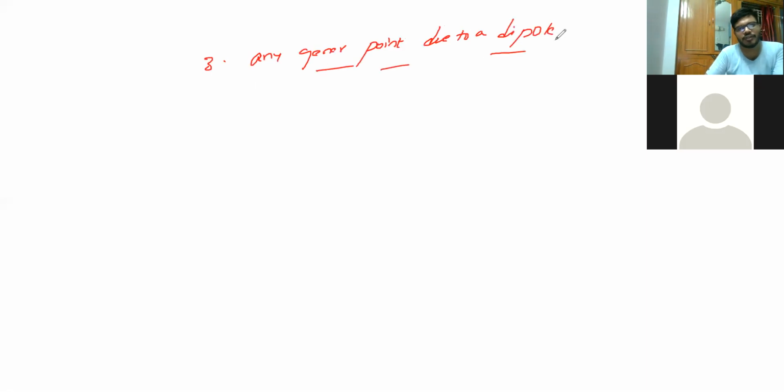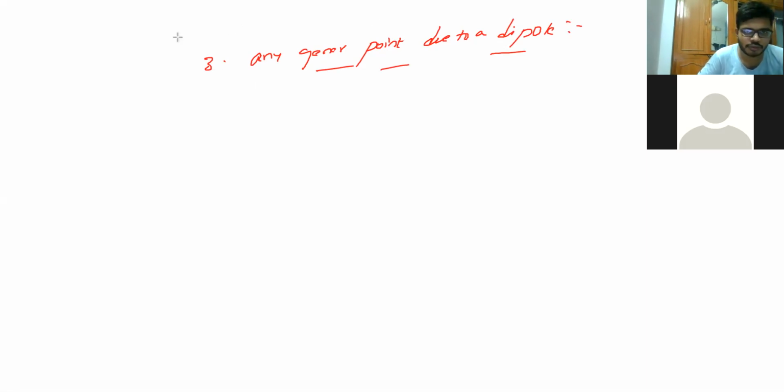Okay, third heading: electric potential at any general point due to a dipole. So instead of taking the perpendicular or the axis, we are taking any general point. Okay, we'll see the case.